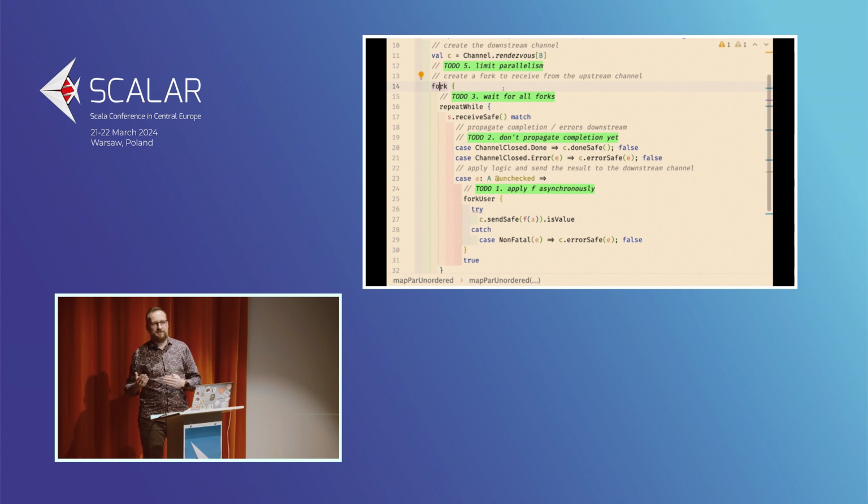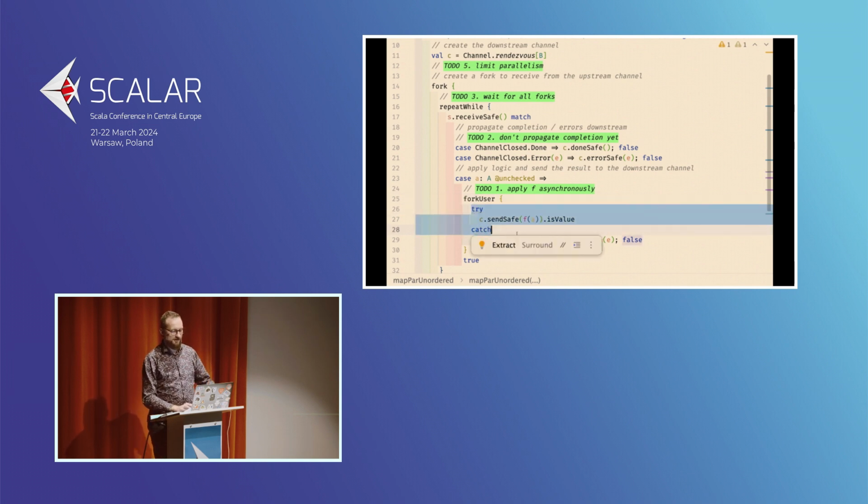So the forks are always guaranteed to be completed, but they may be terminated prematurely, before they are done doing their work. With forkUser, the supervising scope is blocked, because it's waiting for all the user forks to complete. And this is the behavior that we are expecting here, because we want all the items to be processed before the surrounding scope is done.